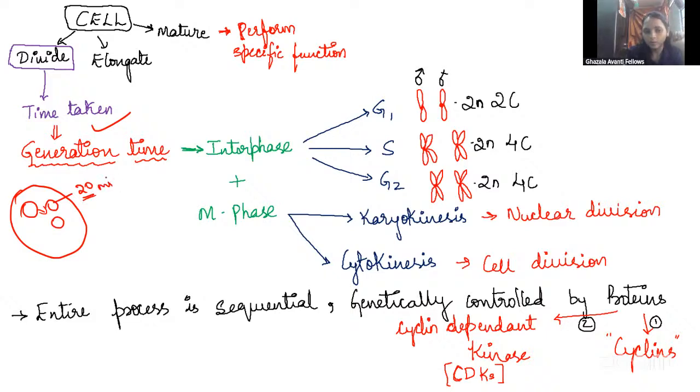20 minutes for bacteria generation time. And 90 minutes for the yeast, and 24 hours for the human cell. Human cell will divide. Human cell generation time is 24 hours. Whereas for the bacteria, it is 20 minutes, and yeast, it is 90 minutes. This is called generation time.